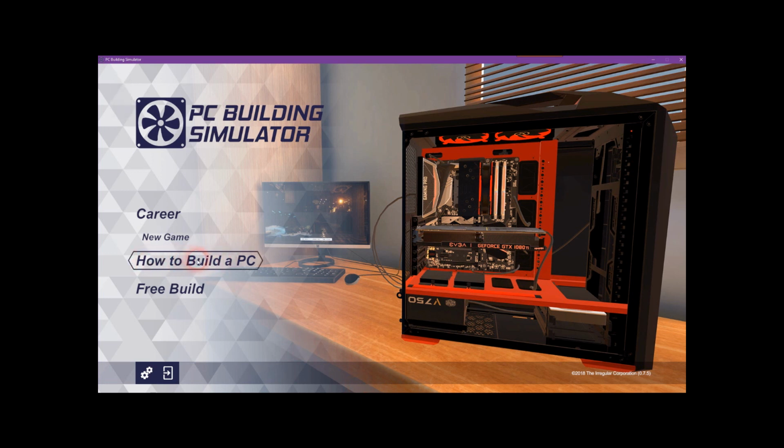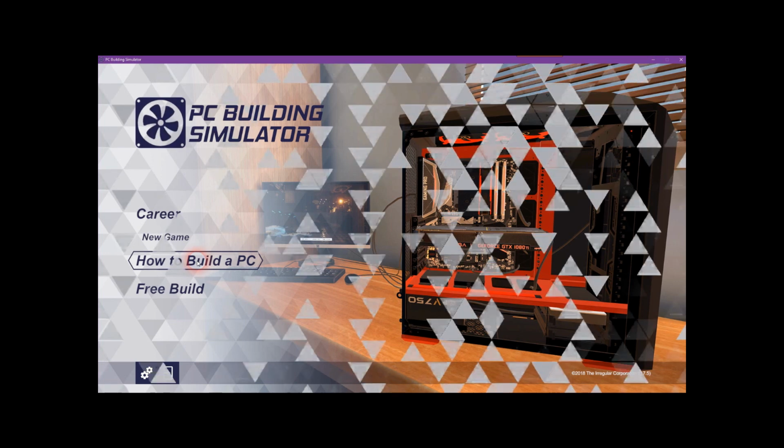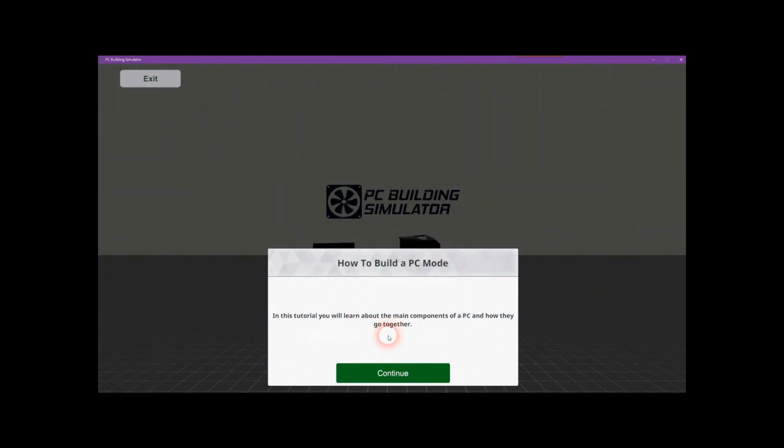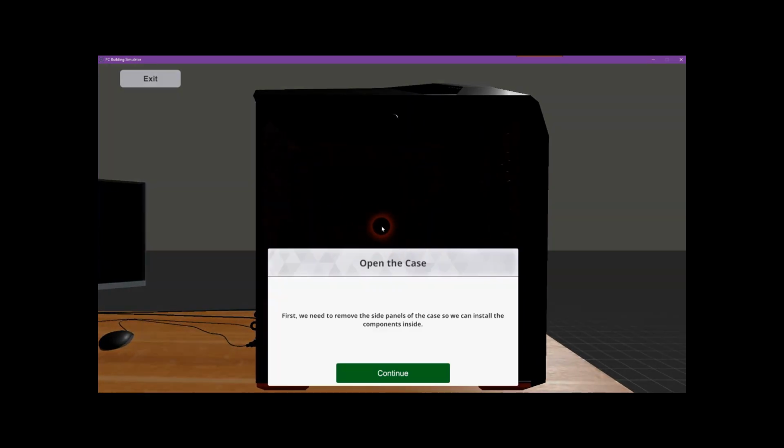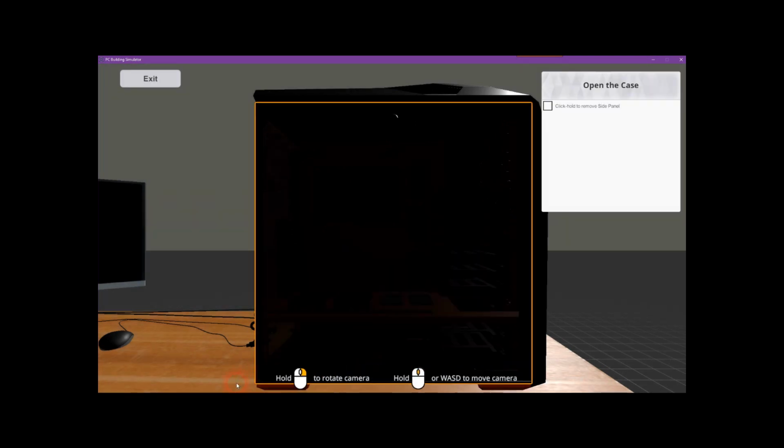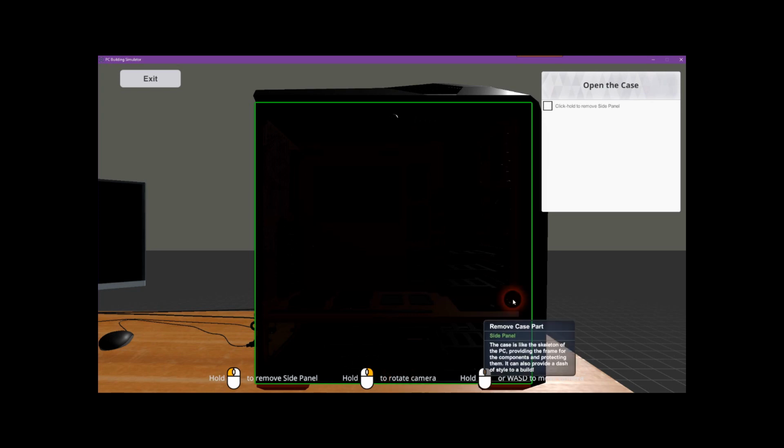And then you want to click how to build a PC. This just gives you the basics of the different parts of the PC. So you click that, and it steps you along, it's like a game. So you continue, and it's going to prompt you what to do. So right now you're going to take off the panels. So click continue, and it helps you right there. See, it says hold the left mouse button to remove side panel, hold to rotate the camera.